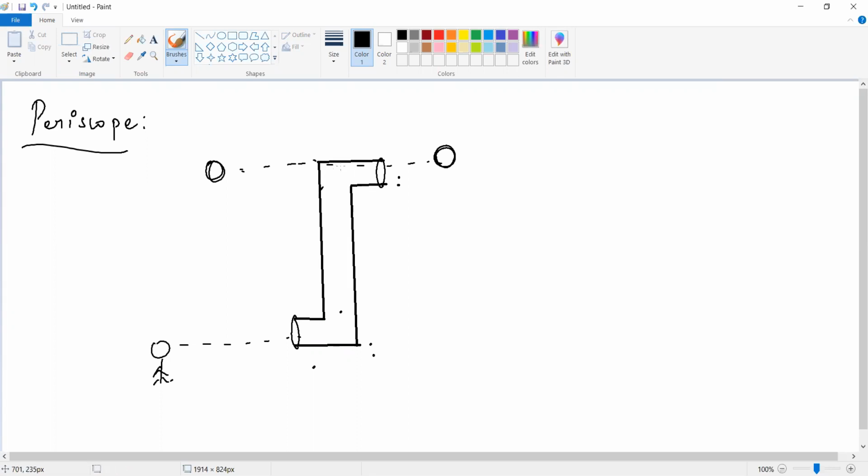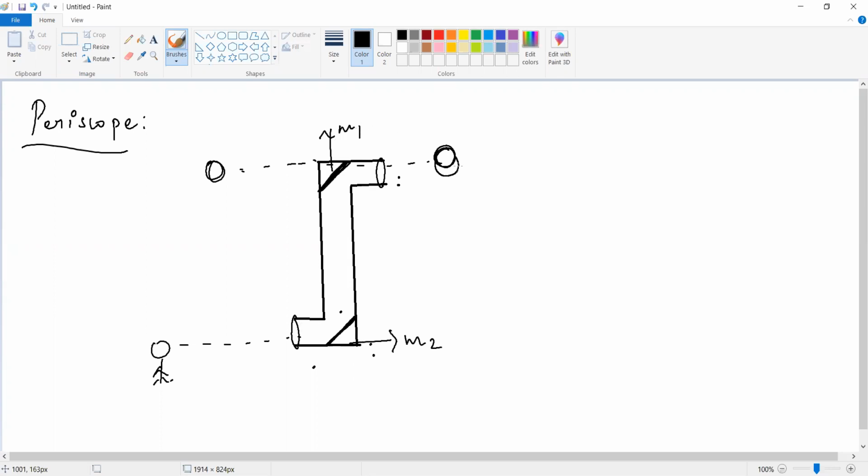So here the mirrors are there. Here one mirror is set in a slanting position, and here another mirror is also slanting. So this is mirror 1 and this is mirror 2. Now what happened?